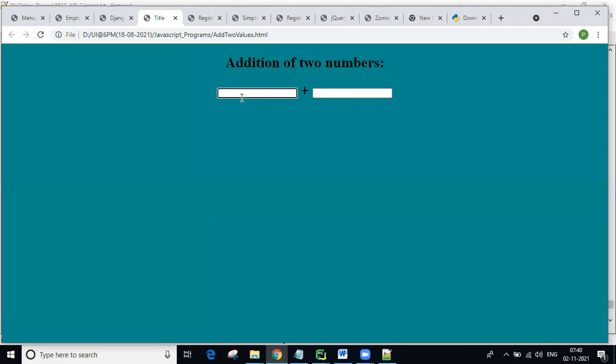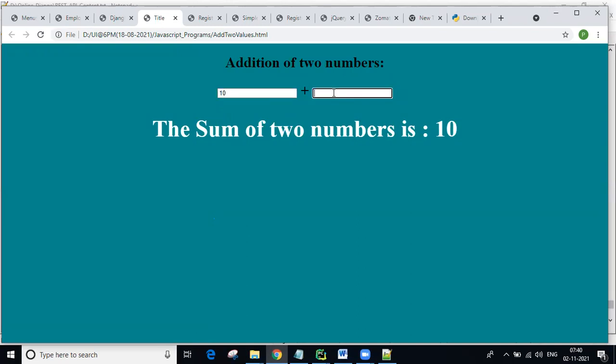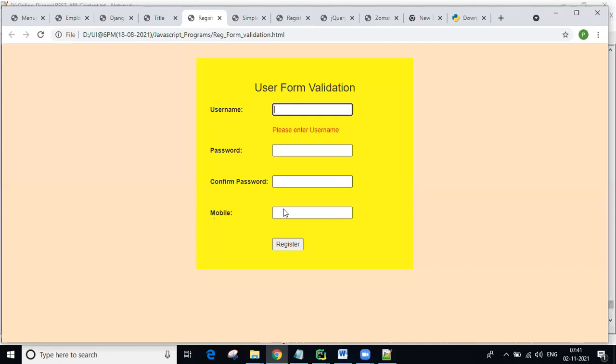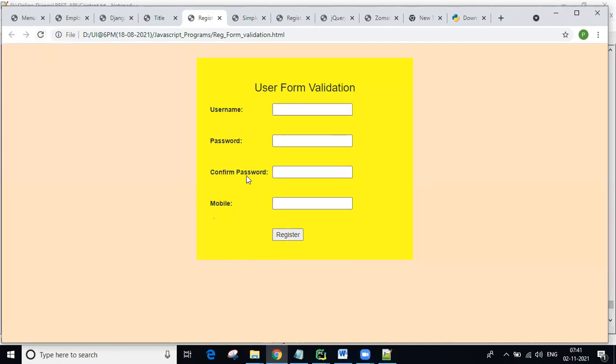Not only this, there are many more. For example, I want to do addition. The sum of two numbers is 10: first value 10, second value 0 by default. If I give another one, 10 plus 5 is 15. If I give 50, 10 plus 50 is 60. It calculates dynamically.